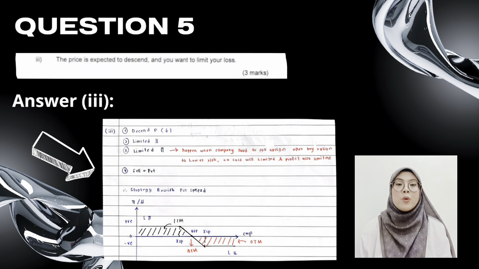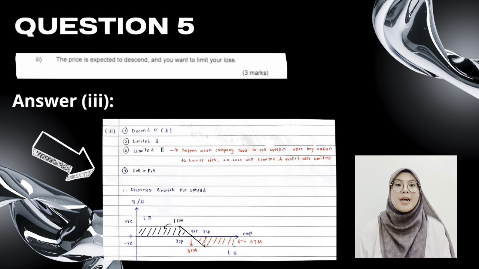Then we look at question 3. The keyword is the price is expected to descend, meaning the market price is expected to fall. At the same time, the investor wants to limit loss. Limited profit also happens because companies need to sell an option after buying an option. Therefore, the best strategy is bear put spread.